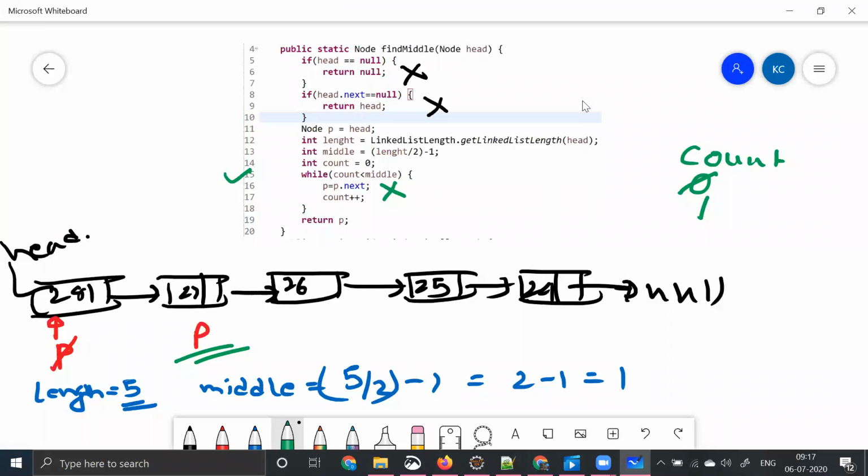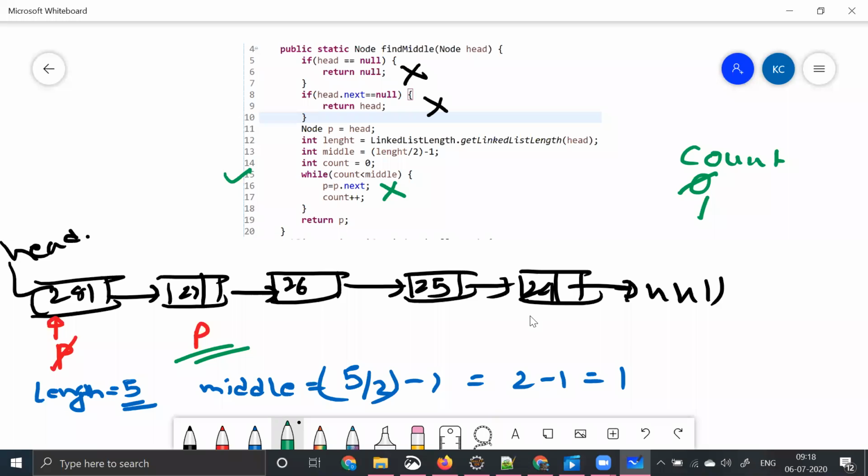So this is very simple. This is a very simple code, and this is how we are trying to find out the middle element of the linked list. Now what is our actual thing? As part of our agenda, I told you we'll be calculating the time and space complexity for this.